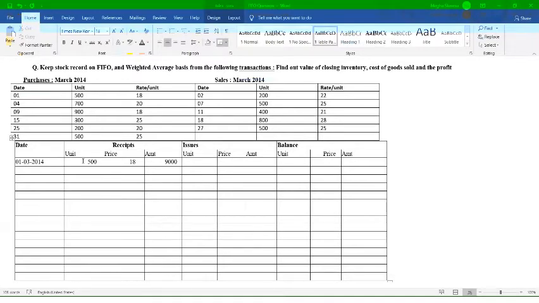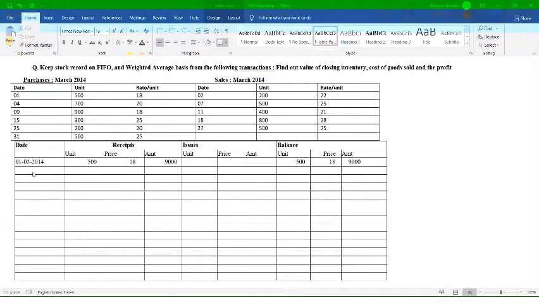These are the quantities which you are going to receive in your godown. At the end, you calculate your balance. So your balance will be the same 500 units at the rate of 18, and the amount is 9,000, right?